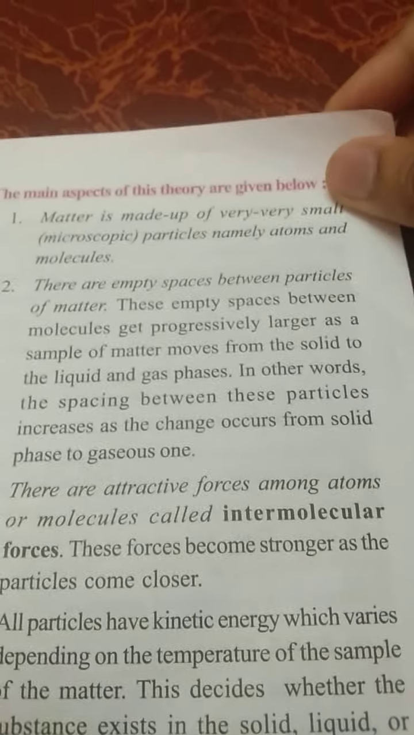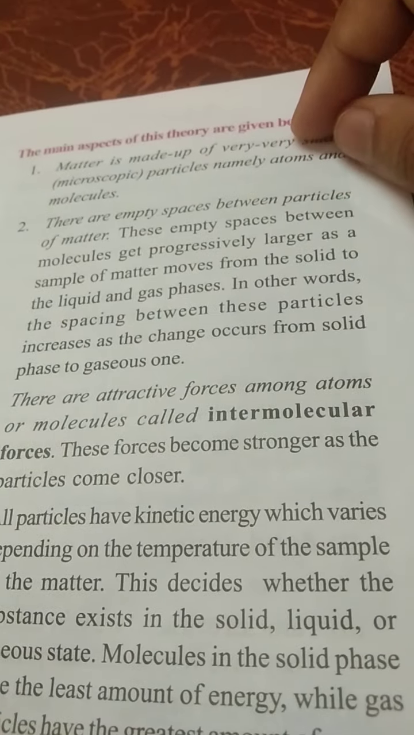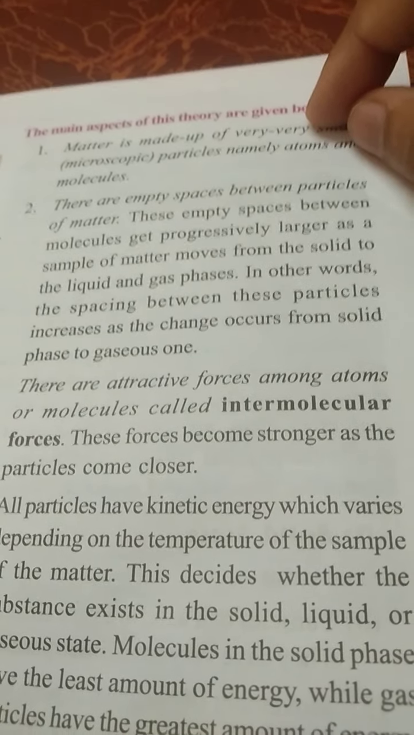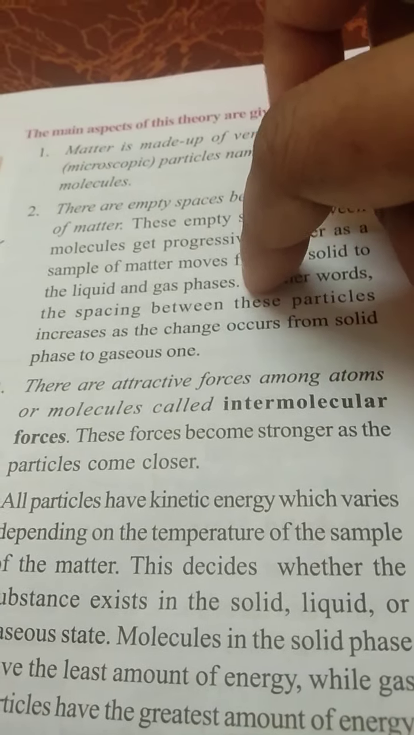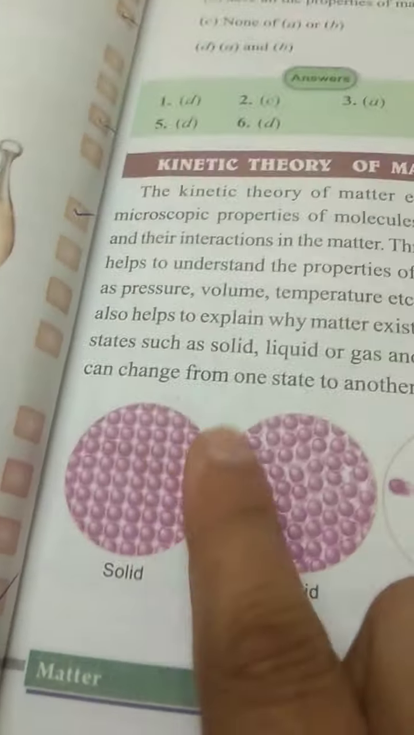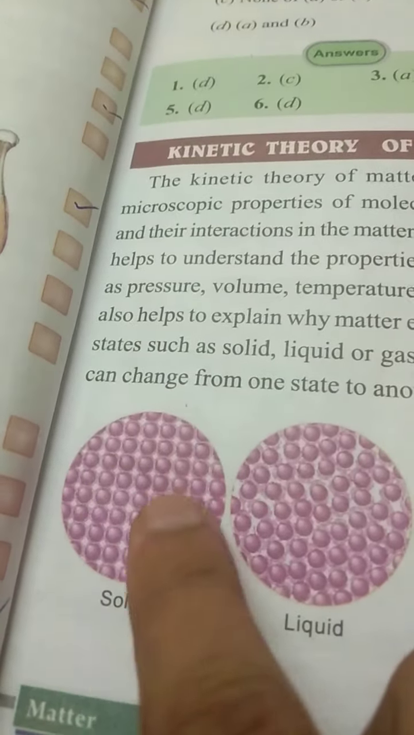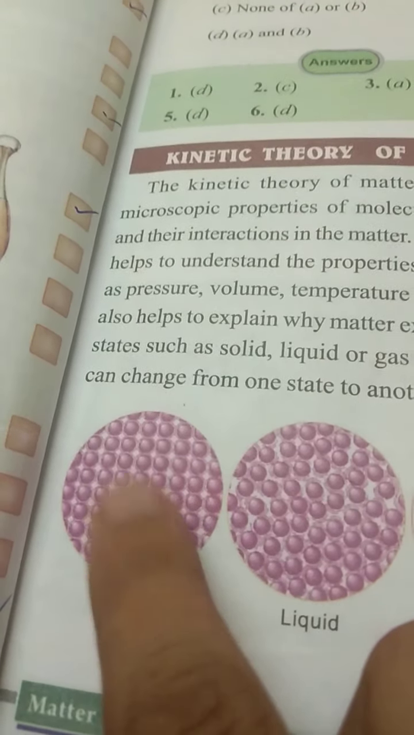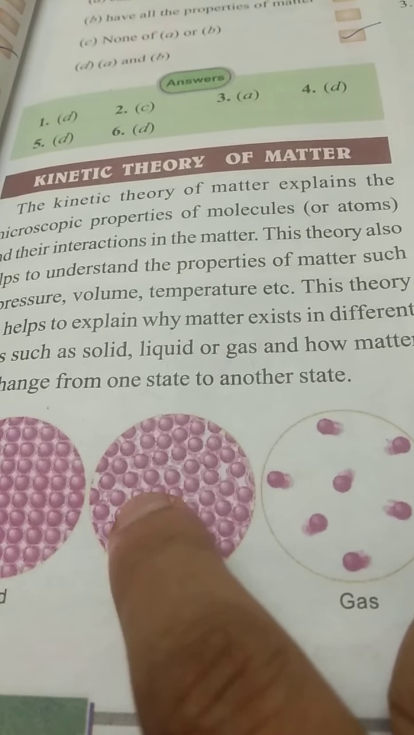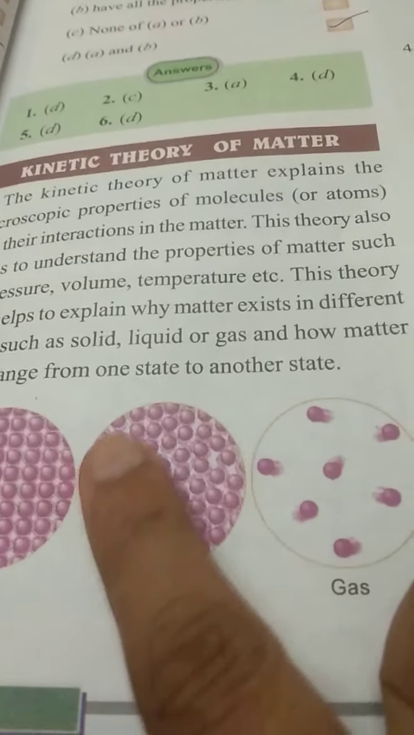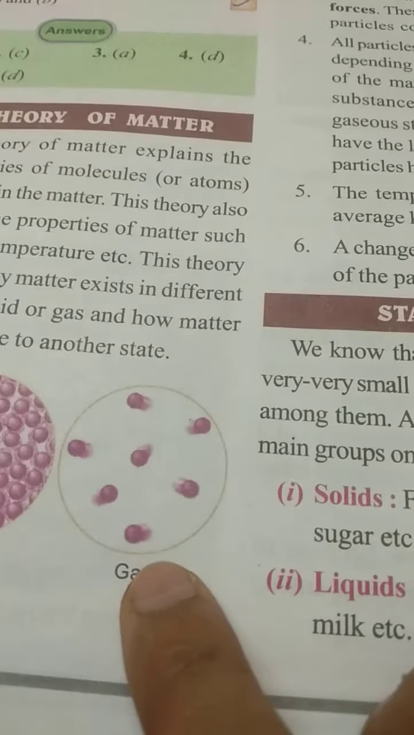The next aspect is that there are empty spaces between the particles of matter. These empty spaces between the molecules get progressively larger as the sample of matter moves from the solid to the liquid and gas phases. You see the picture here. The particles are arranged very nicely and there is very little space in solids. In liquids the particles are arranged but there is intermolecular space, and in gaseous form the particles are very loosely packed.